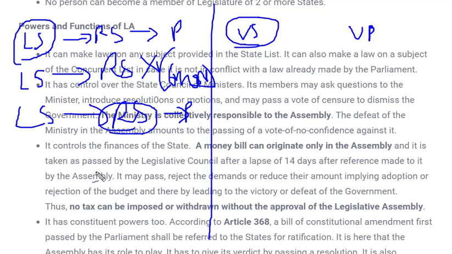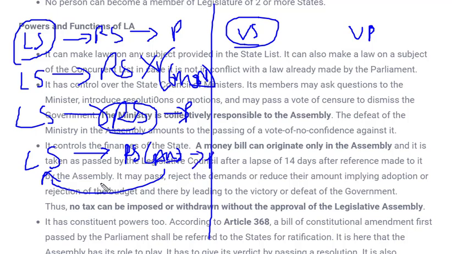What is the third scenario? The third scenario is that if Lok Sabha gives the bill and it passes to Rajya Sabha, and Rajya Sabha asks for some kind of amendment and sends it back to Lok Sabha. In that case also, Lok Sabha may accept the amendment or may not accept the amendment and pass it to Rajya Sabha, and it will ultimately be given to the President. So these are the cases.